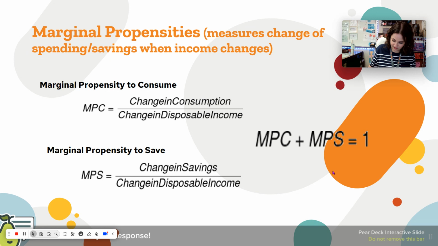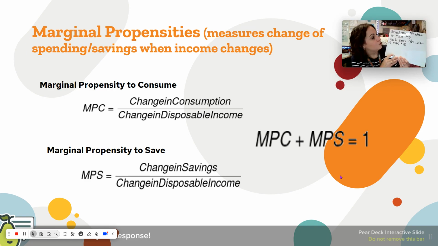Now he saves, let's do $30 when he makes, let's say, 70. Okay, so Richard saves $10 when he makes $50. And now he saves $30 when he makes 70.